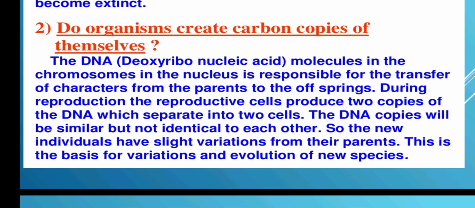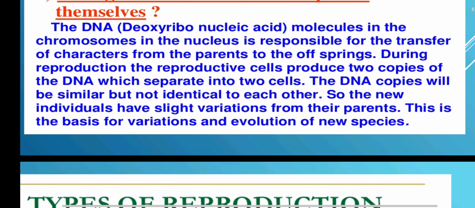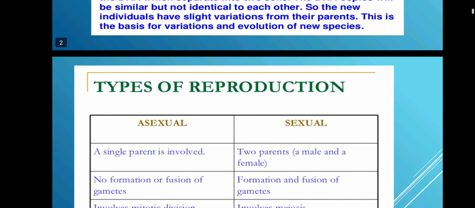So in one generation of ants you can see there are no wings, but the next generation will have some wings in them. The next generation might have some horns in them. The next generation might have two more appendages or legs or something like that, which are added features. So there are some slight variations in them. I hope you understood.